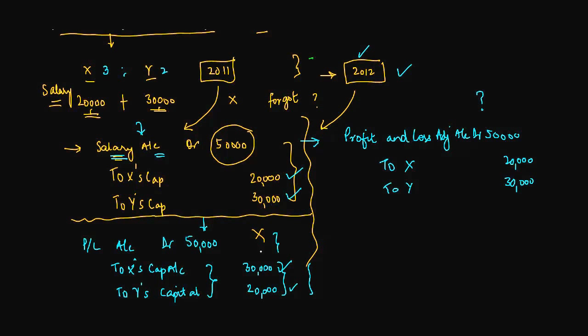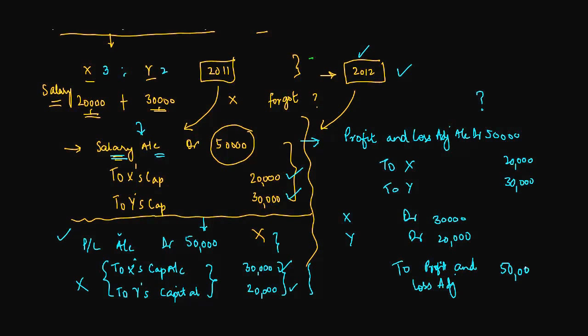Right? These were wrong credits to the account of X and Y. So you will debit X and Y by 30,000 and 20,000 respectively. And you debited the profit and loss account last year wrongly by 50,000. So you credit the profit and loss adjustment account, not the profit and loss account, but the profit and loss adjustment account by 50,000.